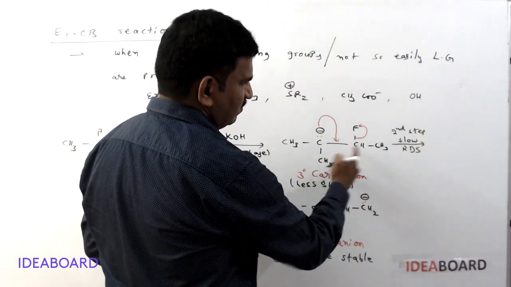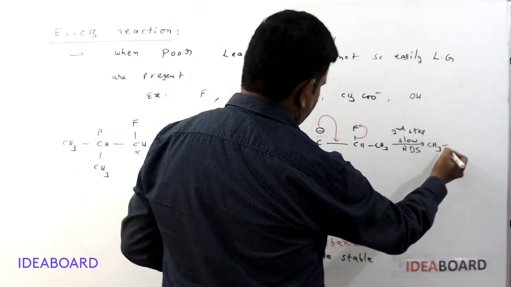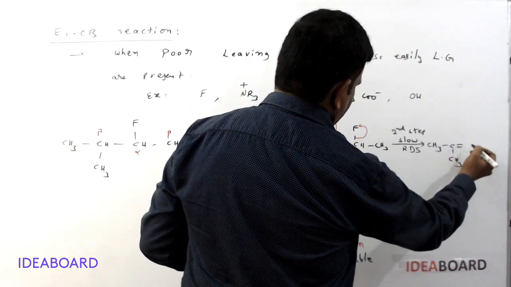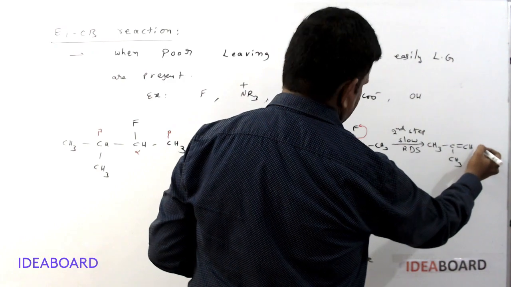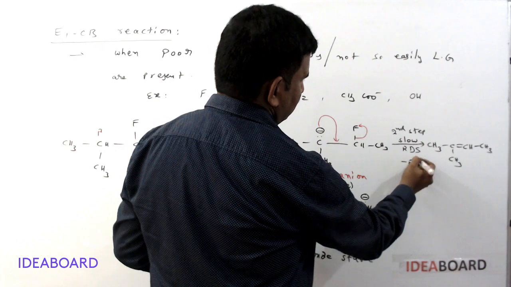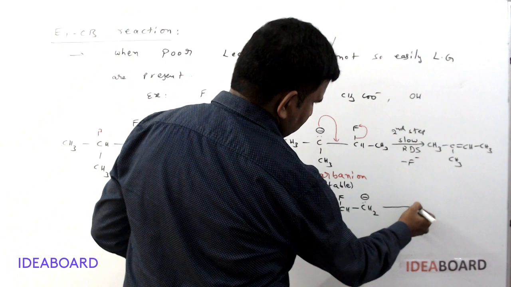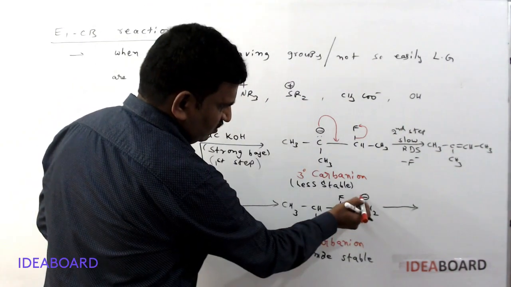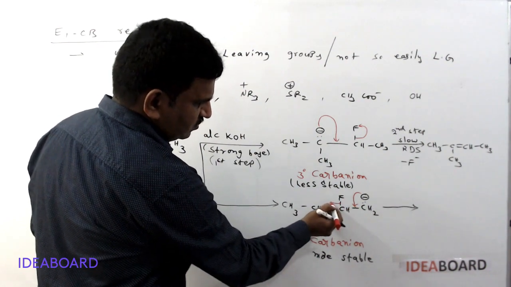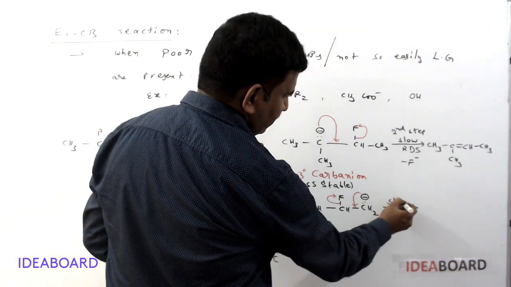So what is formed here? A double bond formation. So it is a CH3 and next a single bond, and here CH3, and there is a double bond formation, and here it is a CH and next CH3. F minus is released. Okay, and here if this is taken, what happens here? Now this pair of electrons are shifting onto this bond, and then this pair of electrons shifts onto the fluorine. Here also same slow step, and this is a rate determining step.